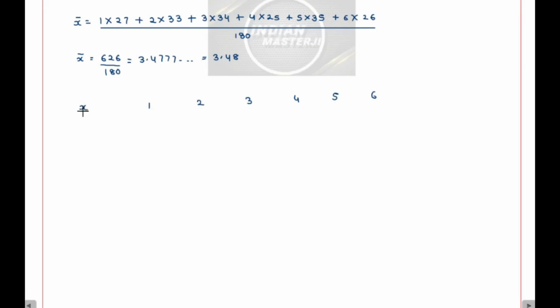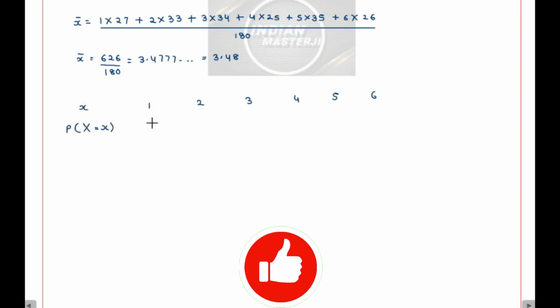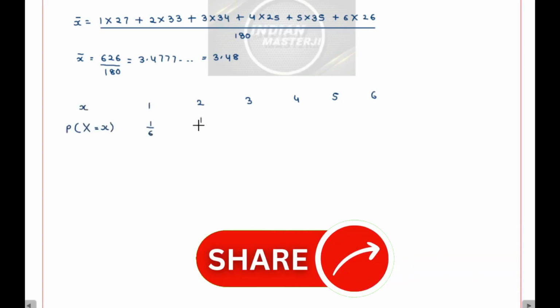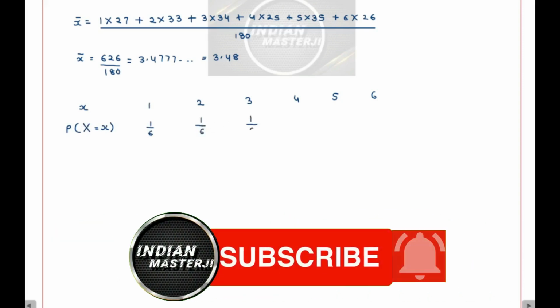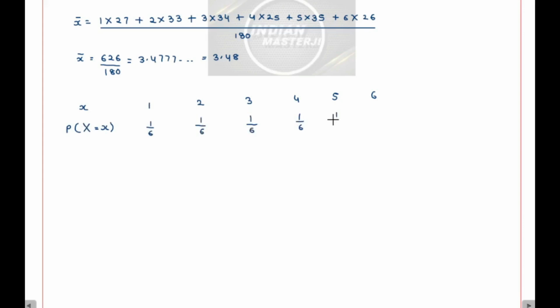And the probability that the score, that is capital X, takes the value small x will be equal to what? If it is a fair die, then x taking a value 1 will be 1 by 6. Similarly, 2 will be 1 by 6. For 3, 1 by 6, 4, 1 by 6, 5, 1 by 6, and 6, 1 by 6. This is the probability distribution for the random variable x. Correct? Here we see that the summation of all the probabilities for all values of x is equal to 1. Correct?